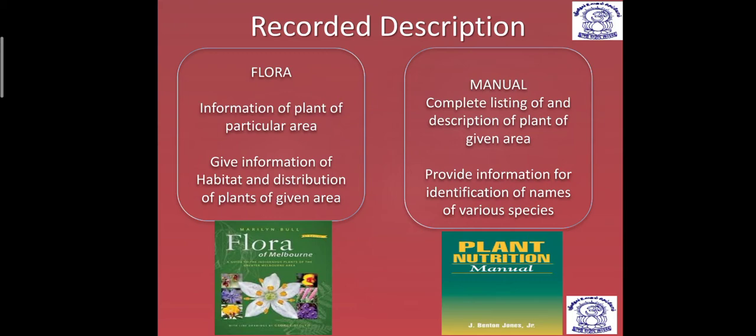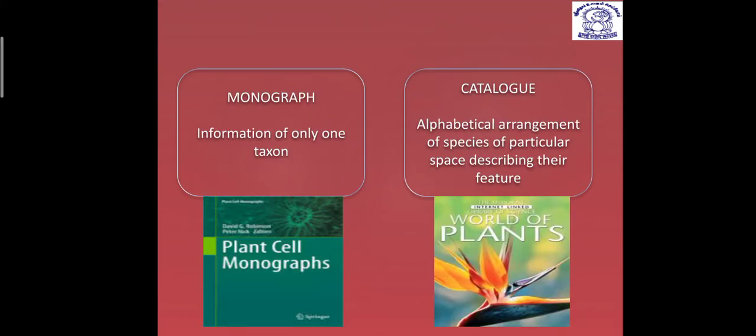And this manual provides information for the identification of names of various species. It has a listing of the names of several species. You can see in the diagram the manual of plant nutrition. And flora of Melbourne means it consists of plants of that particular Melbourne area. Apart from this, if any book has information of only one taxon, then that book will be considered a monograph.